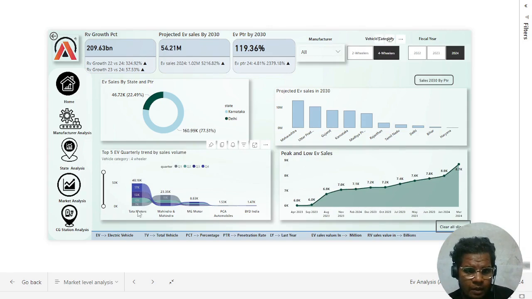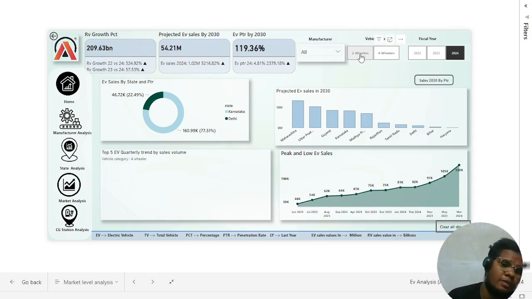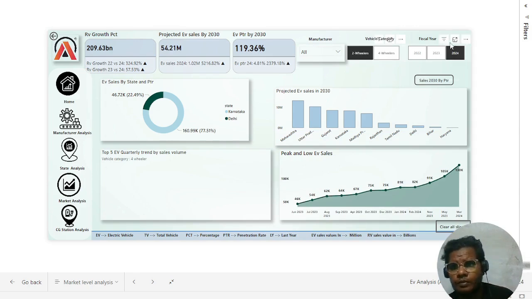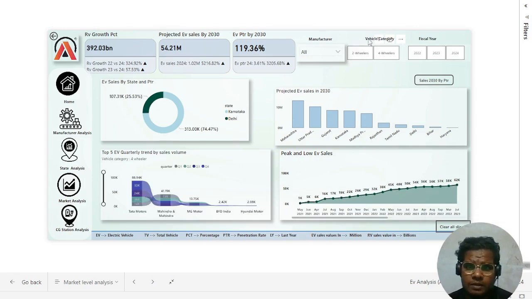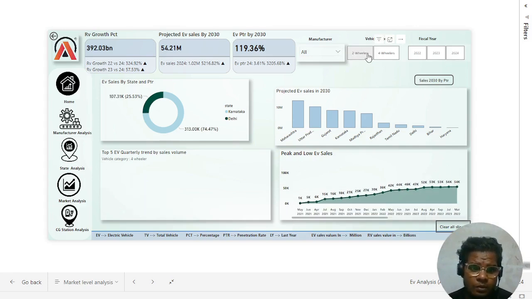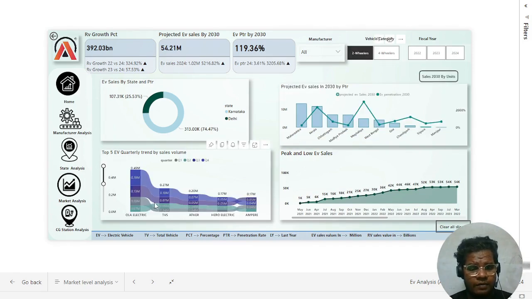Yes. Tata Motors is holding the first position and Mahindra and Mahindra the second position, then MG Motor, followed by PCA Automobiles as well as BYD. These are all the manufacturers, but Tata Motors holds the first and foremost place. But when things come under the two-wheeler vehicle category, the complete picture changes, and in two-wheelers, Ola plays the major role, I hope, and TVS, followed by Ather, Hero Electric, and Ampere.